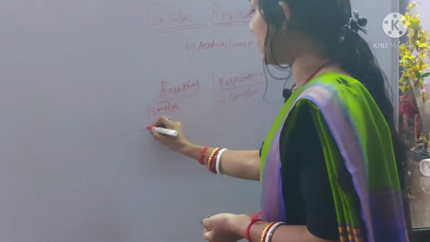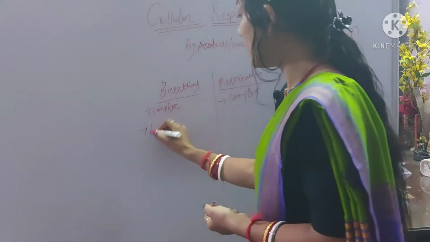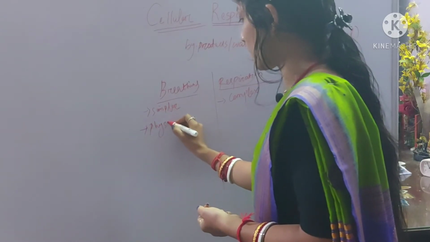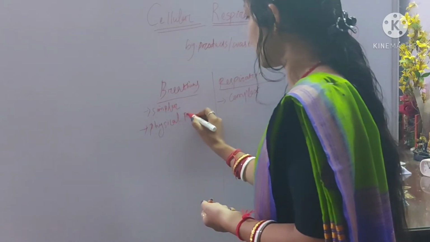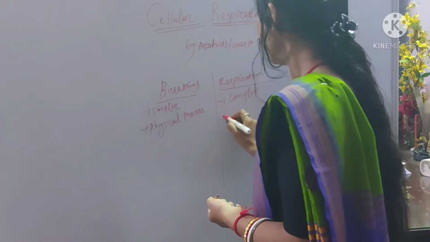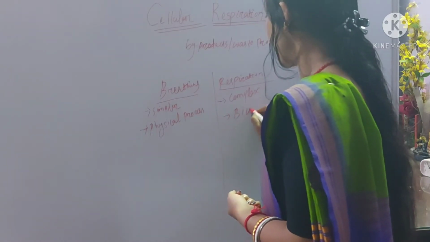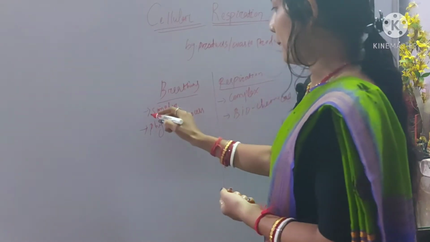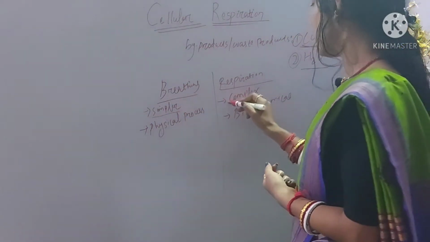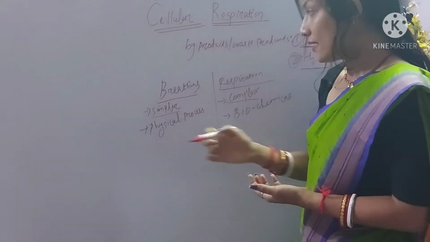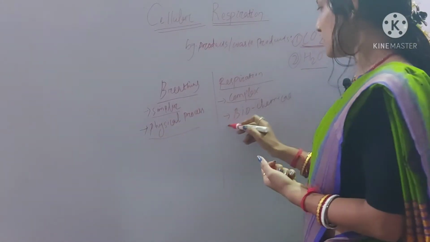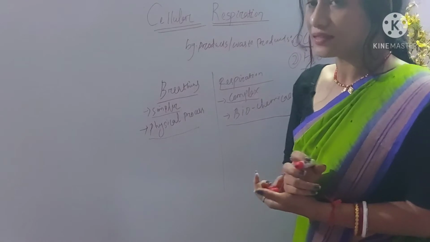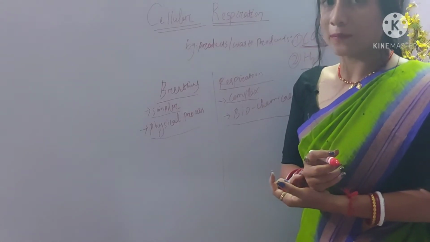Breathing is a physical process, while respiration is a biochemical process. Are students getting me? So breathing is a simpler, physical process, while respiration is a complex, biochemical process.